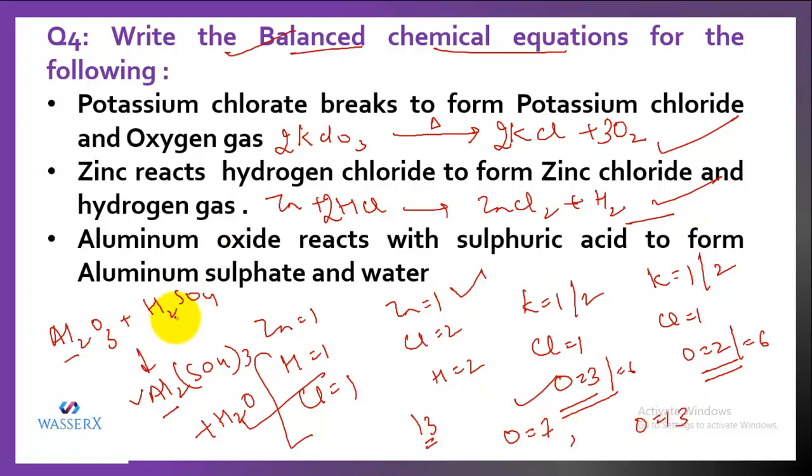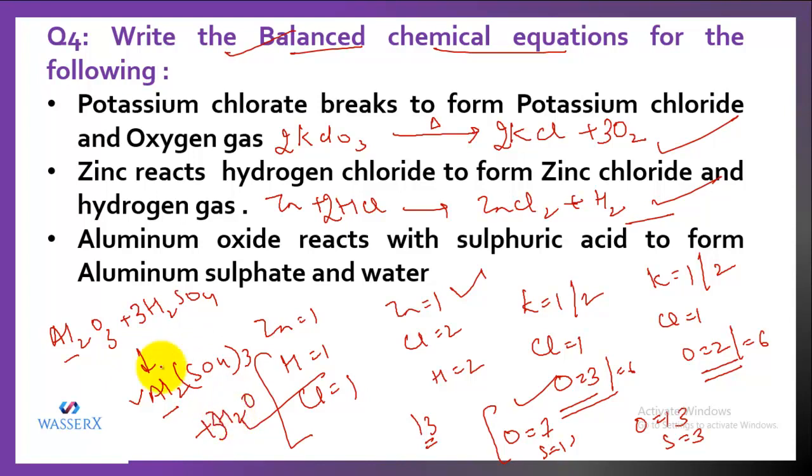Let's see for hydrogen. It is 2 and 2, balanced. Let's see for sulfate. 1 on the left hand side and 3 on the right hand side. So we need to balance oxygen and sulfur, and we can balance it by putting 3 in front of H2SO4 and 3 in front of water.